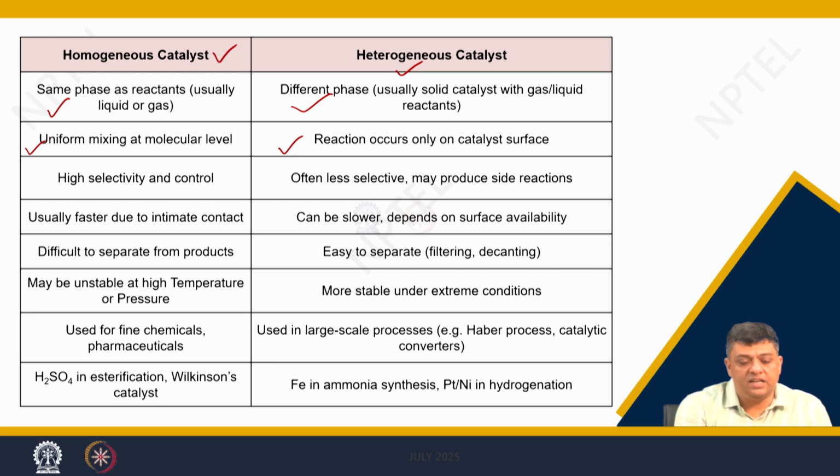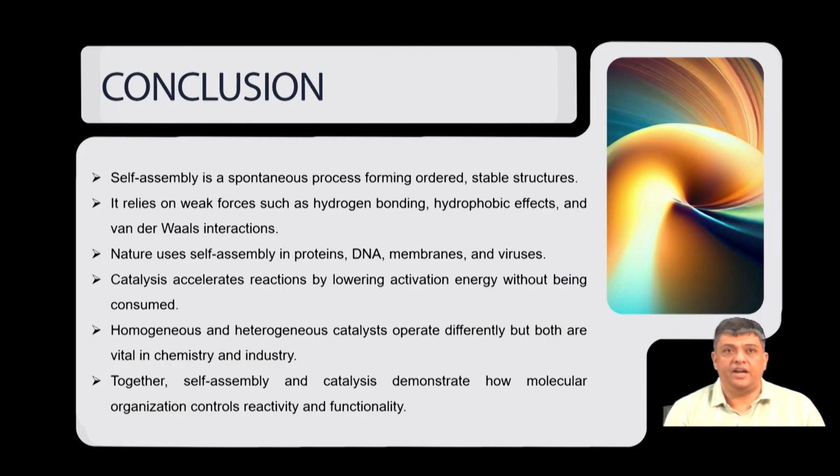You have high selectivity and control in homogeneous catalysts, while it is less selective and may produce side reactions when you are having heterogeneous catalysts. And we have discussed other details already. So, this is the summary table explaining your homogeneous catalysts and heterogeneous catalysts.